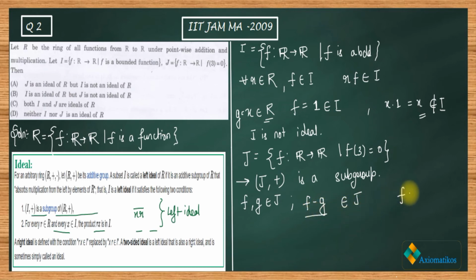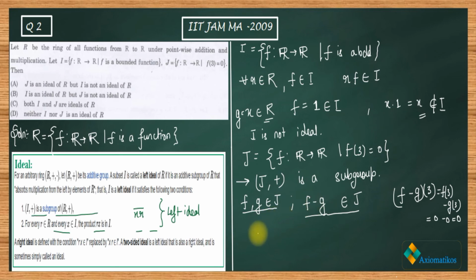If this condition holds, then we say that this is a subgroup. So first check whether this condition is happening or not. For that, I have to check whether 3 is a root of f minus g or not. So I can write this as f of 3 minus g of 3. Now since f and g belong to J, f of 3 is 0 and g of 3 is also 0, so you get 0. That means this property is satisfied, so we can say that J plus is a subgroup.